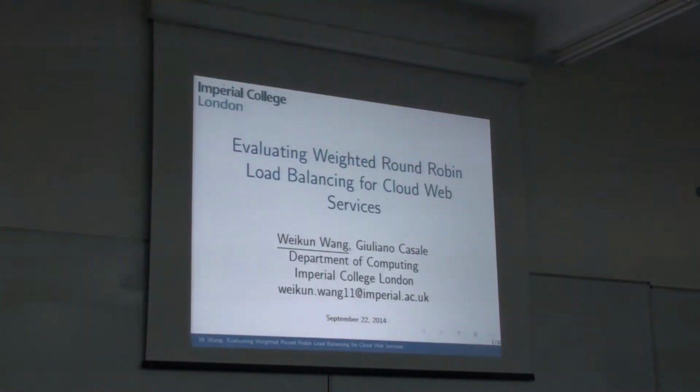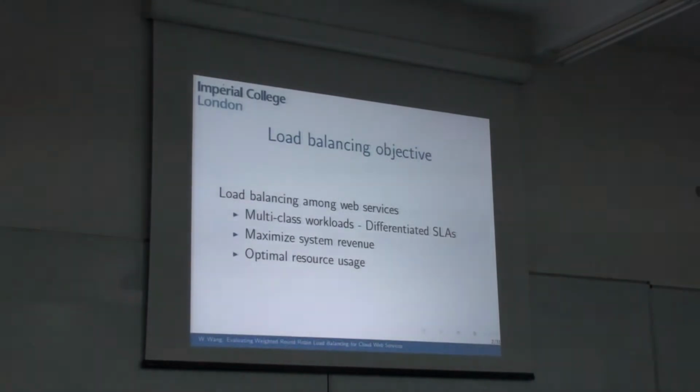Today I'm going to talk about load balancing in cloud web services. Everyone knows that load balancing is to distribute workloads across different servers so that we achieve optimal resource usage. In this paper, we particularly focus on multi-class workloads so that users can have gold, silver, bronze level services, and these users can have differentiated service level agreements. The objective is to maximize the system revenue, which is equal to the weighted throughput, and to achieve optimal resource usage.